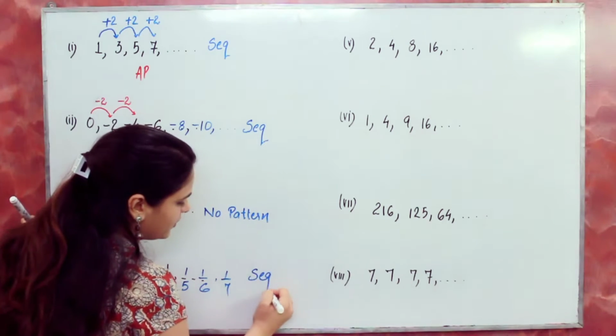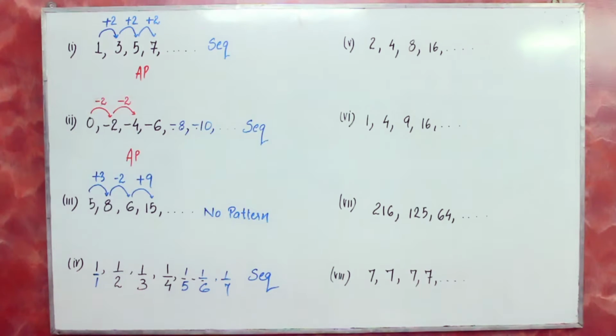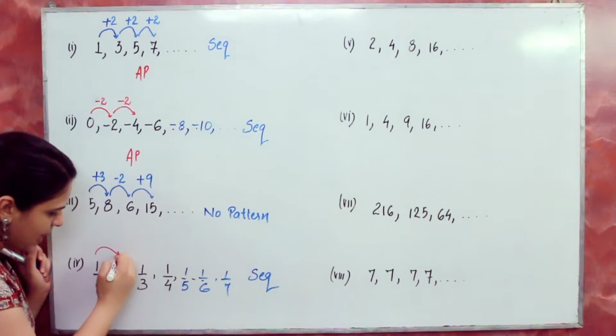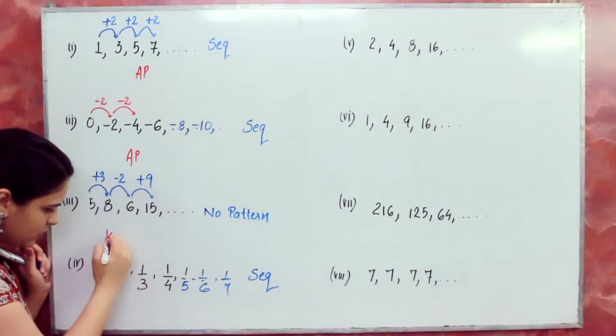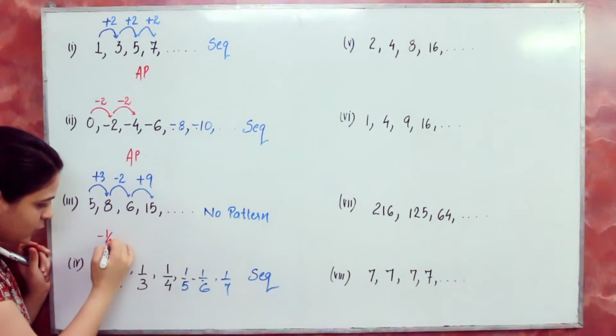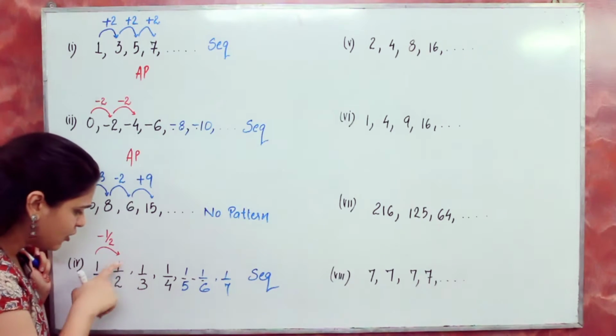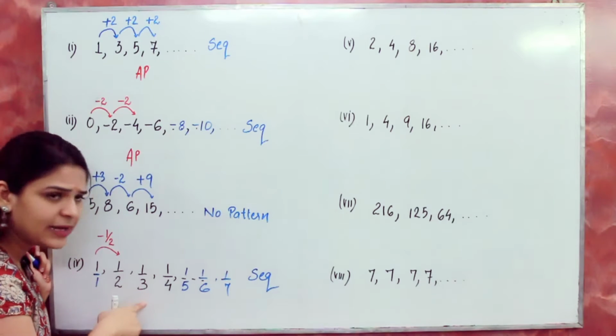So it's a sequence. Now let's check whether it's an arithmetic progression or not. If you see the difference, here I am subtracting 1 by 2 from 1 in order to get 1 by 2. But if you subtract 1 by 2 from here, you will get 0.